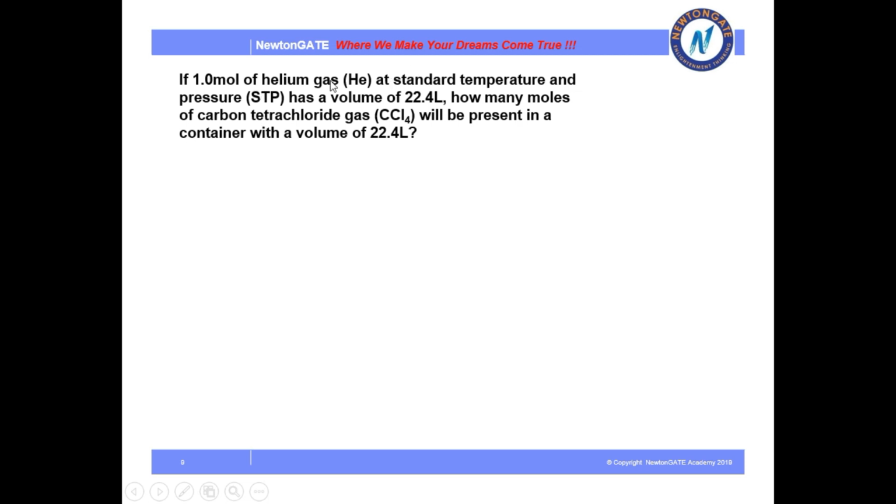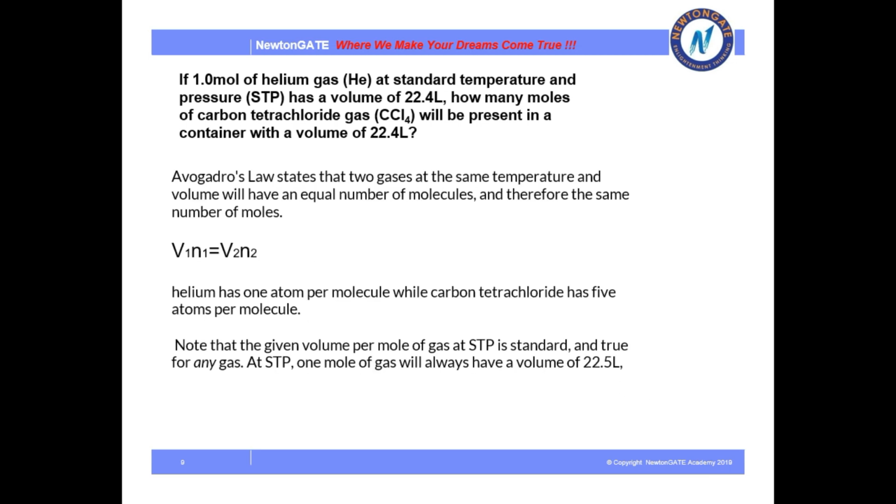Next question is, if 1 mole of helium gas at standard temperature and pressure has a volume of 22.4 liter, how many moles of carbon tetrachloride gas will be present in a volume of 22.4 liter? So here is the answer. This sum is going to follow Avogadro's law. For that purpose, I have written the law so that it will be clear to you. Now let's go to solving the question.